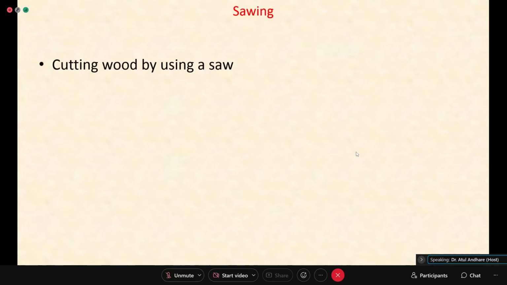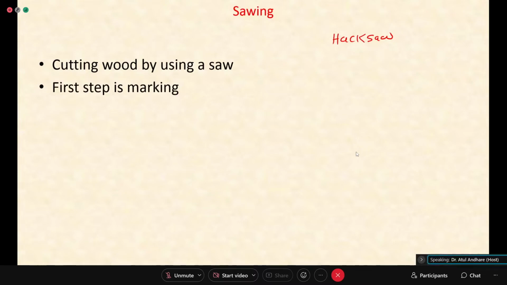Then coming to sawing, we know that saw is used for cutting. In case of fitting, which kind of saw was used? Any idea? What is the name of saw in fitting? That was called as hacksaw. So that saw, the principle is similar, but that saw is slightly different than this saw because this is saw for woodwork. Now, there are different varieties of saw.